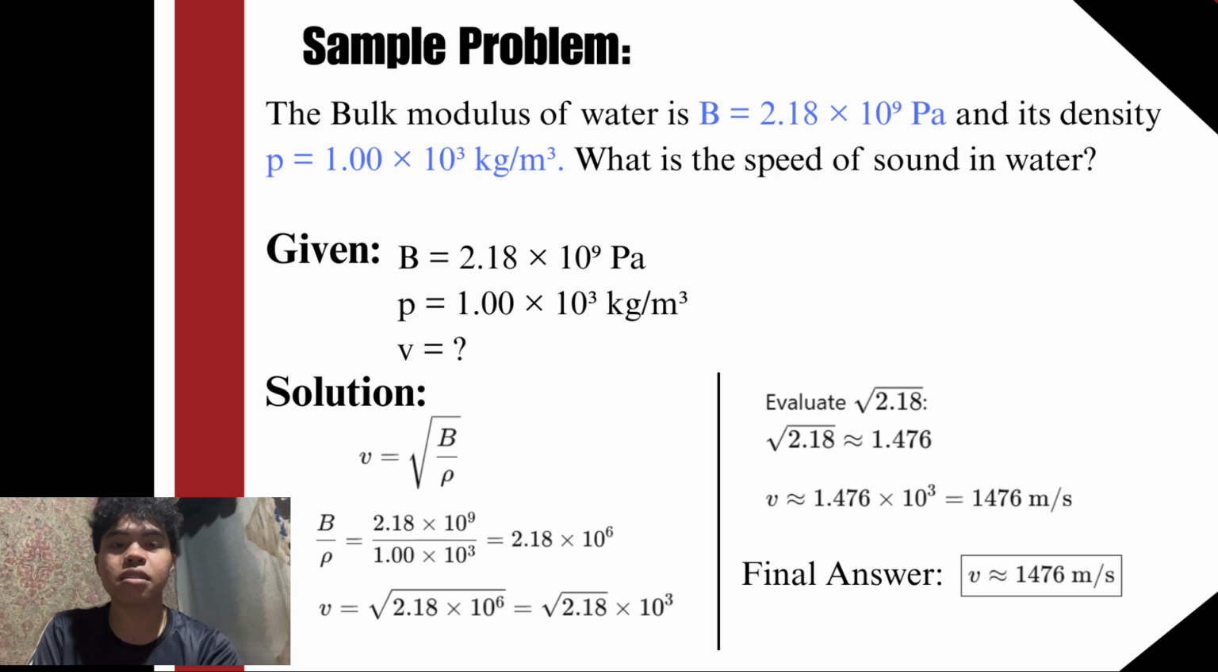1.476 times 10 to the power of 3. So now the speed is 1,476 meters per second. This means that the speed of sound in water is about 1,476 meters per second. That's much faster than in air, which is around 343 meters per second, because water is less compressible and has a higher bulk modulus.